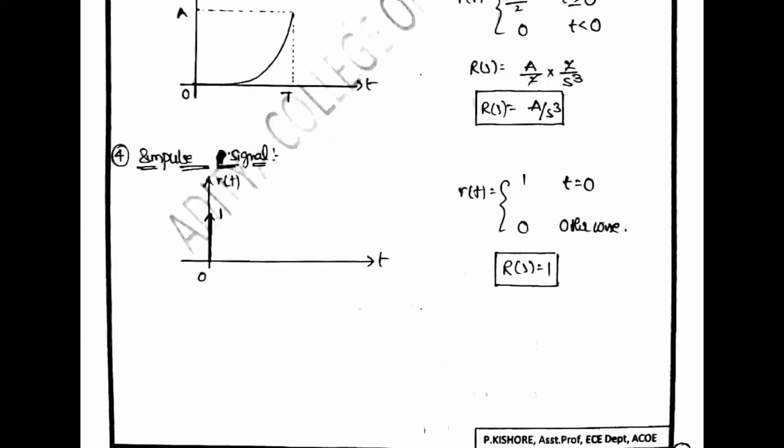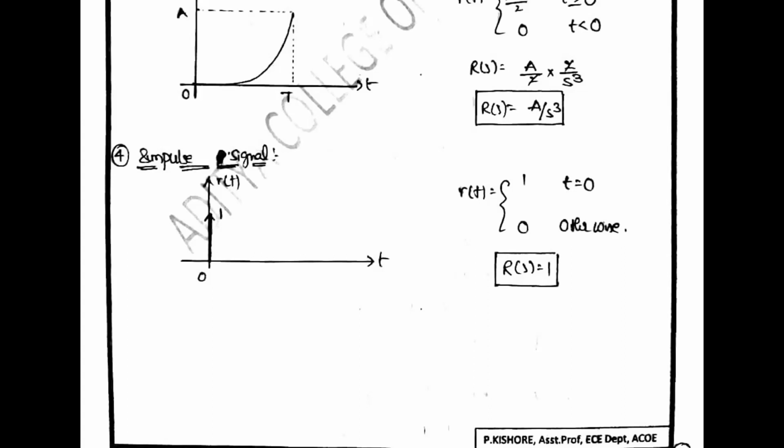What is an impulse signal? A signal which is available for a very short duration is called an impulse signal. An ideal impulse signal is defined as a signal having zero value at all times except at t equal to 0.